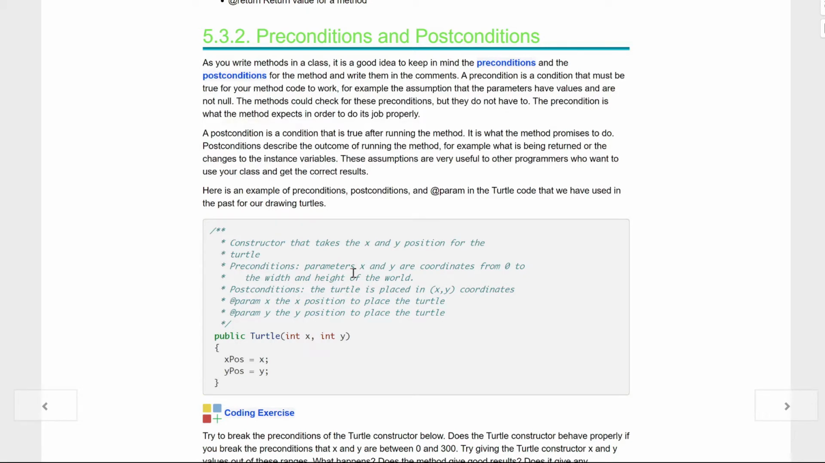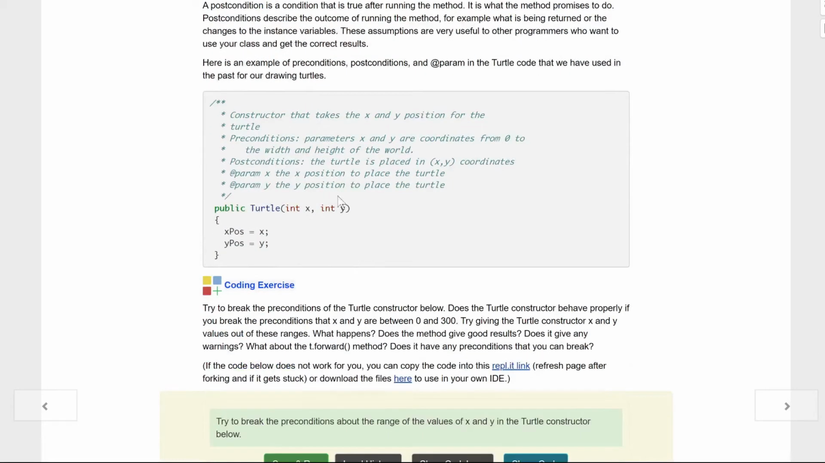Here's an example of preconditions, postconditions, and the @param. If you remember, that's the parameter one from above in the turtle code that we used in the past for our drawings. And if you look here, we have a multi-line comment: constructor that takes X and Y positions for the turtle. Precondition is the parameter X and Y are coordinates from 0 to the width and height of the world. Postcondition is the turtle's placed in X and Y coordinates.